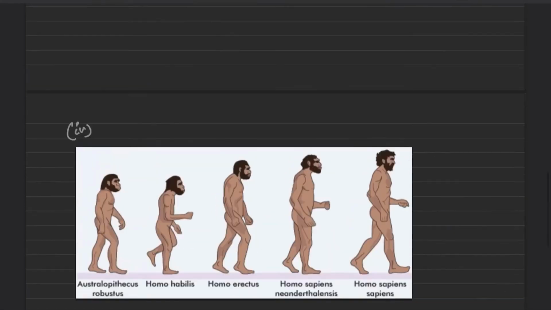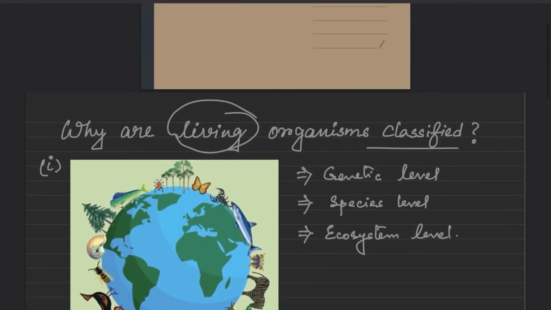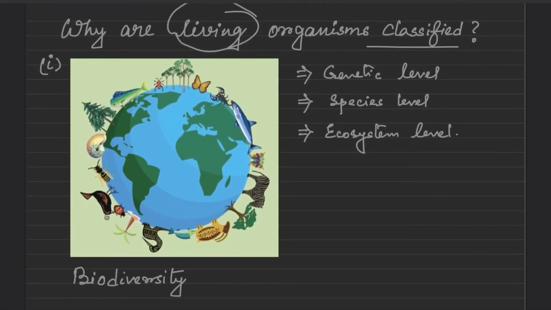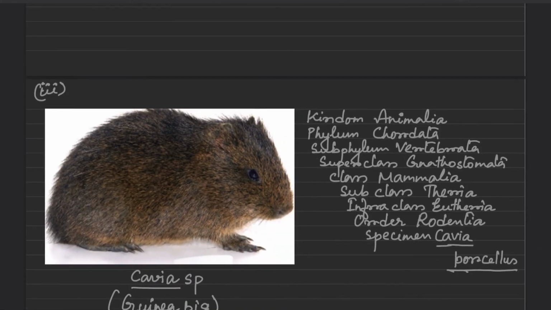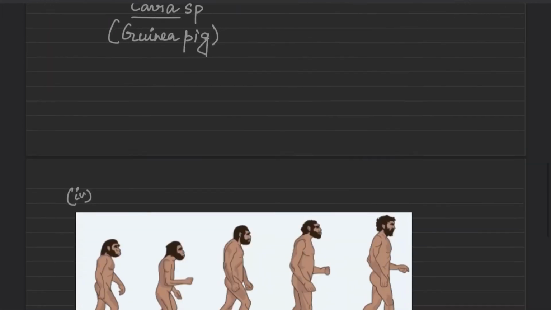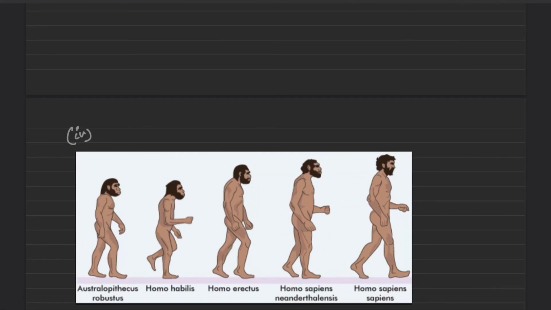So we have seen that living organisms are classified for the study of biodiversity. Next, to understand the relationship between organisms. Next, to determine the specific characteristics that actually distinguish them from all other types of organisms, and last of all, to have a proper understanding of the common ancestor that existed in the past.